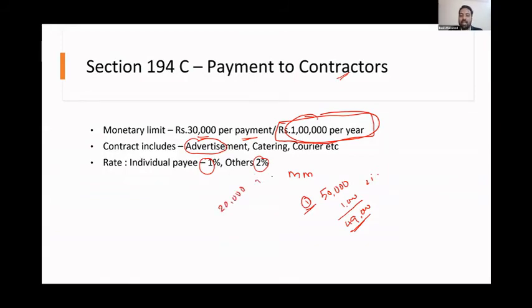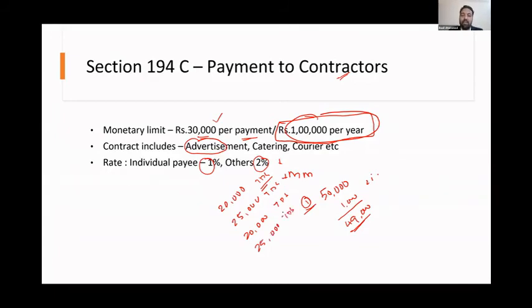No need to deduct TDS because it is not 30,000. Another bill is for 25,000. No need to deduct TDS. Another bill is again 20,000. No need to deduct TDS. Another bill, let's say 25,000. Still no need to deduct TDS.